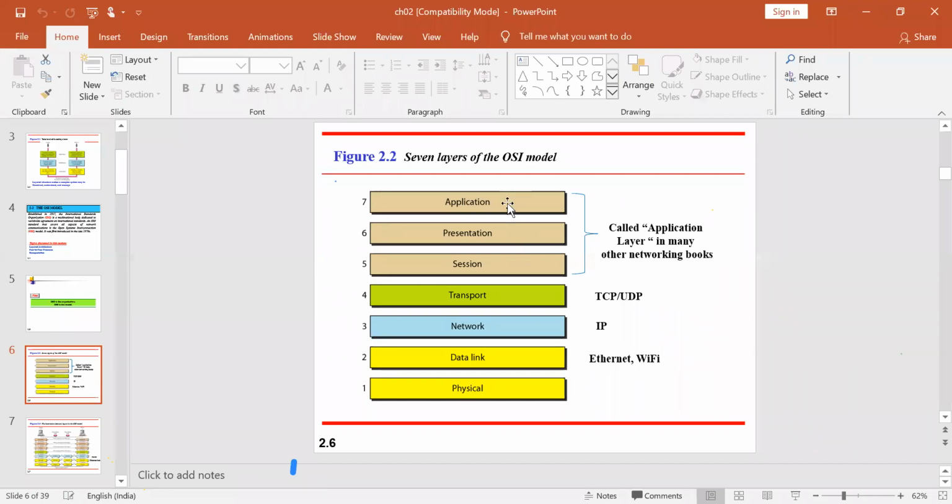So first one, from the top, we'll just assume it. Why has the numbering not been provided from the application layer as 1, why has it been provided from 7? Because it is at the topmost layer. Application layer is nothing but what you are viewing right now. Whatever is appearing on your screen is nothing but the application layer delivery itself.